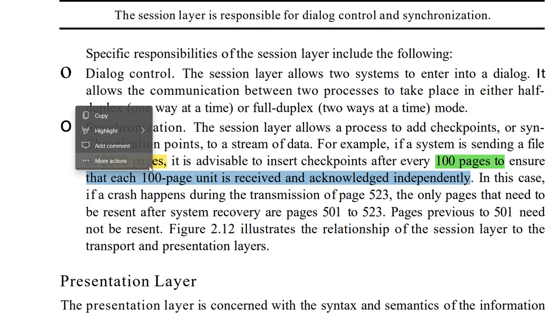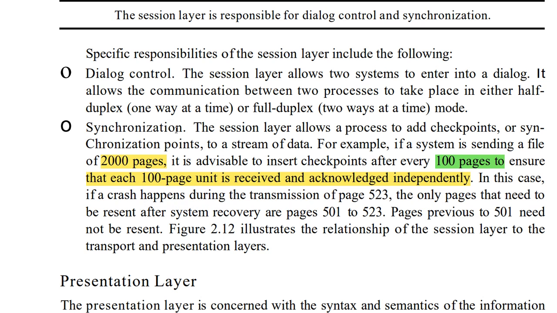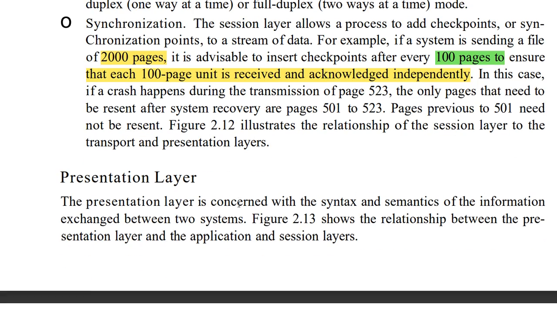It means that once the user is sending 2000 pages, for every 100 pages we have added checkpoints. So if all 100 pages have reached, the receiver will send the acknowledgement back to the sender that I have received all 100. If not, then it will send those 100 pages again. In this way, all the 2000 pages will be sent to the receiver. This synchronization is done in the session layer. I think you understood this.